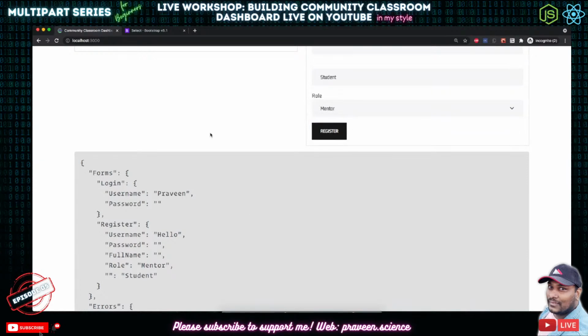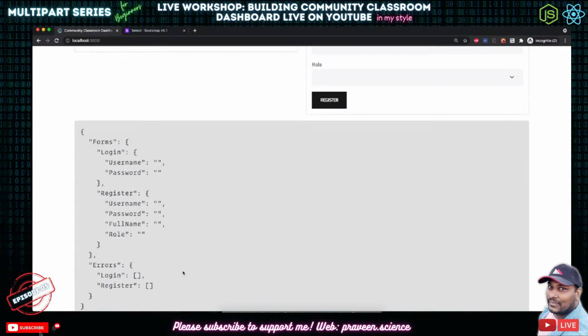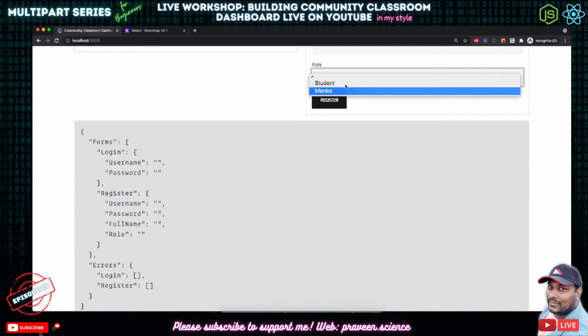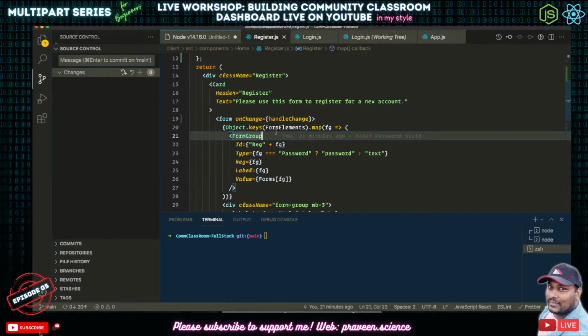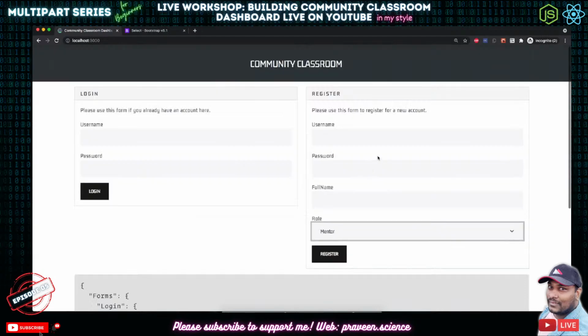So student, mentor, everything works here. This is perfectly working. Now we have implemented the connected components for both the pages. Okay, cool. So this is the connected components part which we did just now. The next thing is executing the login and register.